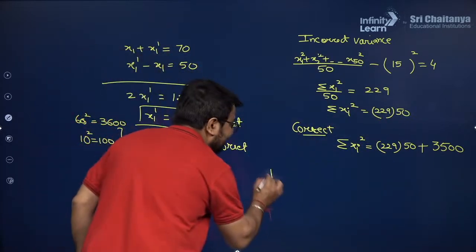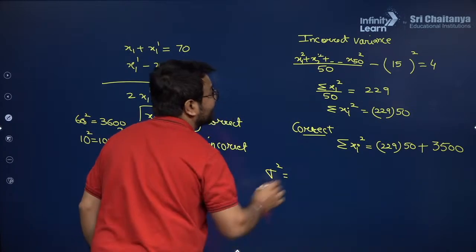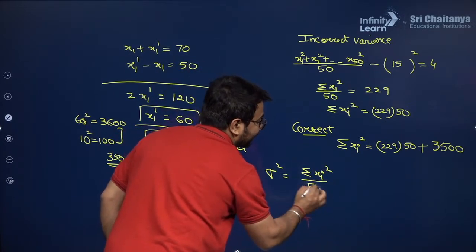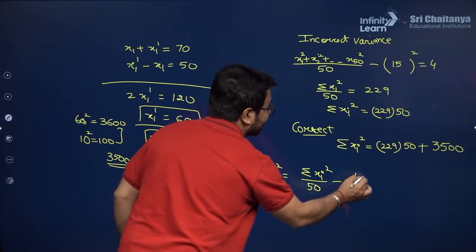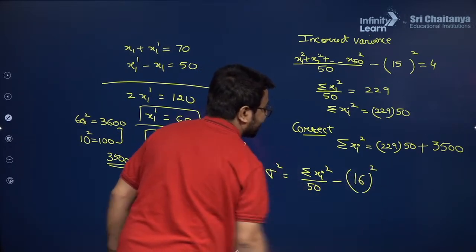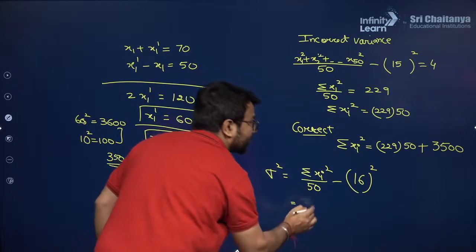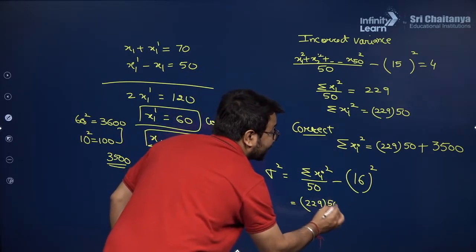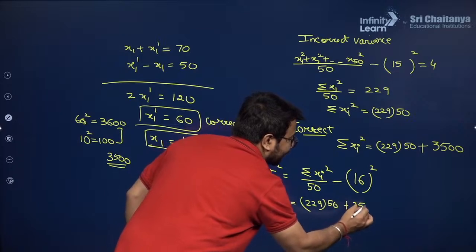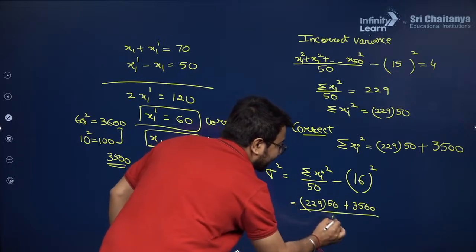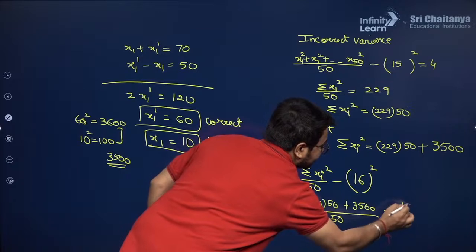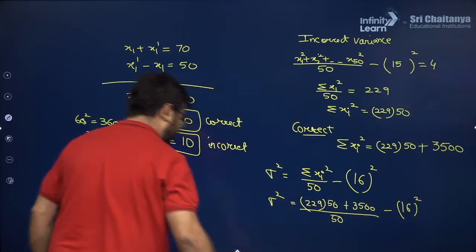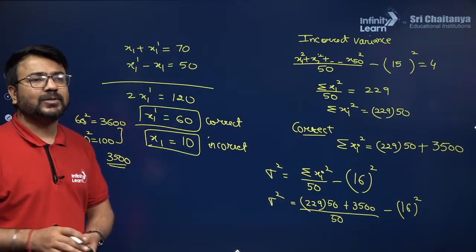Now the correct variance will be summation of xi square whole divided by 50 minus mean square. The mean is 16. So here the summation of xi square will become 229. I am not doing the calculation part, but I am giving you the concept clearly. This whole is divided by 50 and it is subtracted by 16 square. So this will give you the final answer. Are you all able to understand?